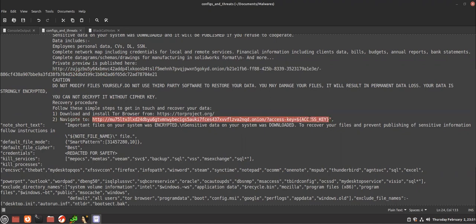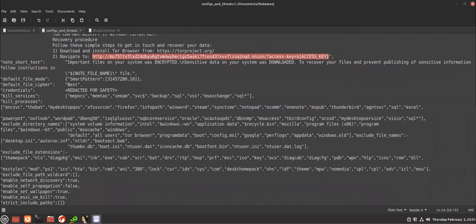The malware will build up the access key and probably send it to them, so that your case remains unique. We'll see later that this access key is generated using WMIC to get your computer's UUID. And the important thing here is, after all these things, it obviously gets the credentials from your computer.